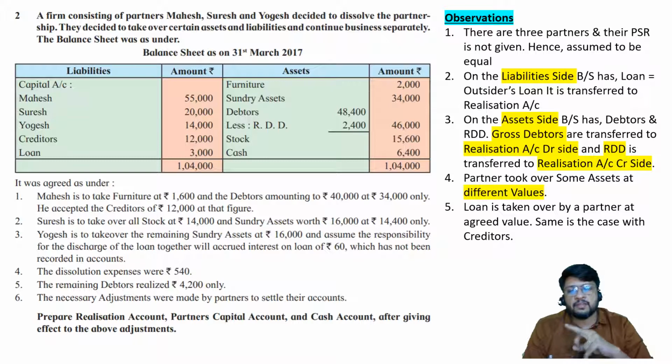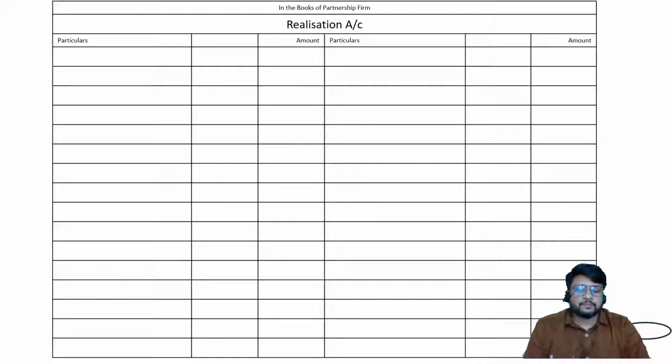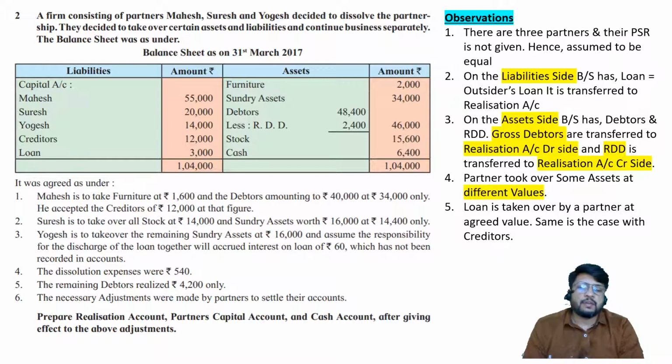Principal component is given in the balance sheet, 3,000. Interest component is not recorded in the balance sheet, but that will have to be paid because they have mentioned discharge of the loan together with accrued interest. So we'll have to repay the interest also. The balance sheet value of loan is rupees 3,000. In the transfer stage we will consider 3,000, but in the realization stage, when we are thinking of payment of liability, this loan is taken over by the partner at rupees 3,000 together with interest of rupees 60. That means it is taken over at an agreed value of rupees 3,060.